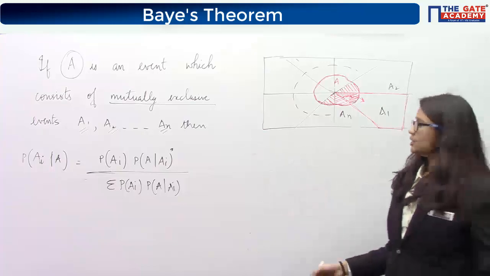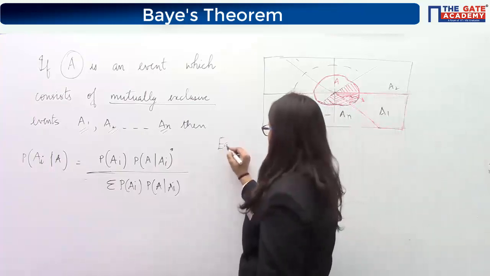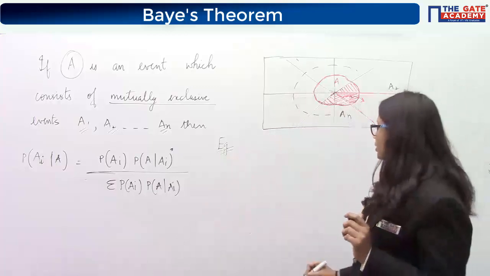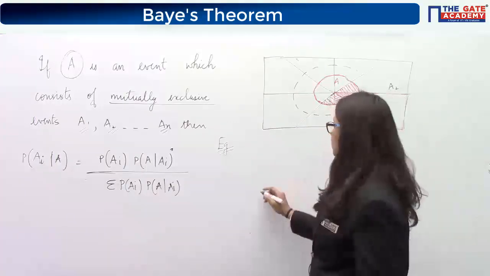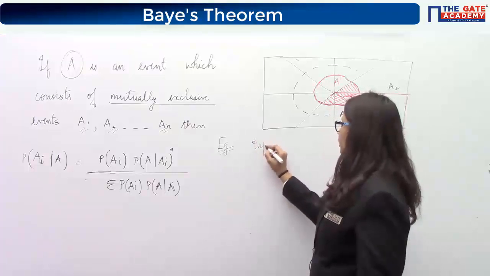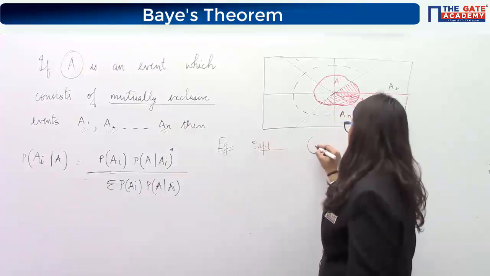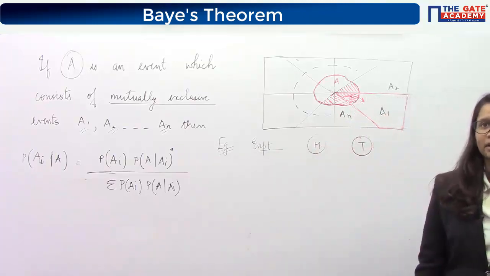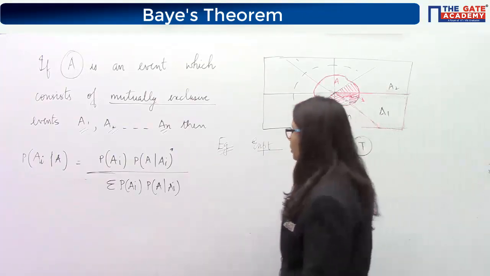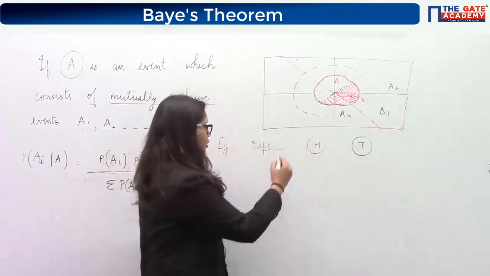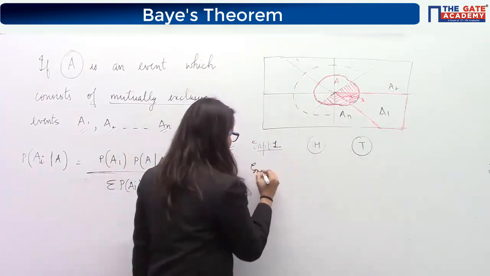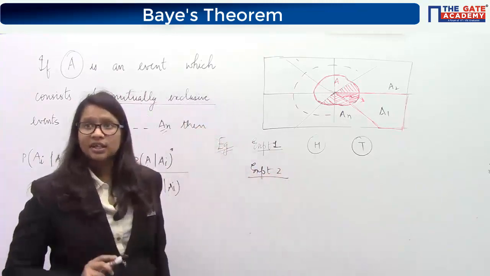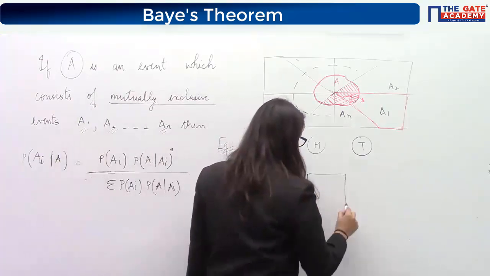So to understand this theorem, let's take another example, and this time the example is basically a series of events. The first experiment that we are doing is tossing of a coin. So basically there can be 2 events, head and tail. Experiment 2 is selecting a ball from the given bag.